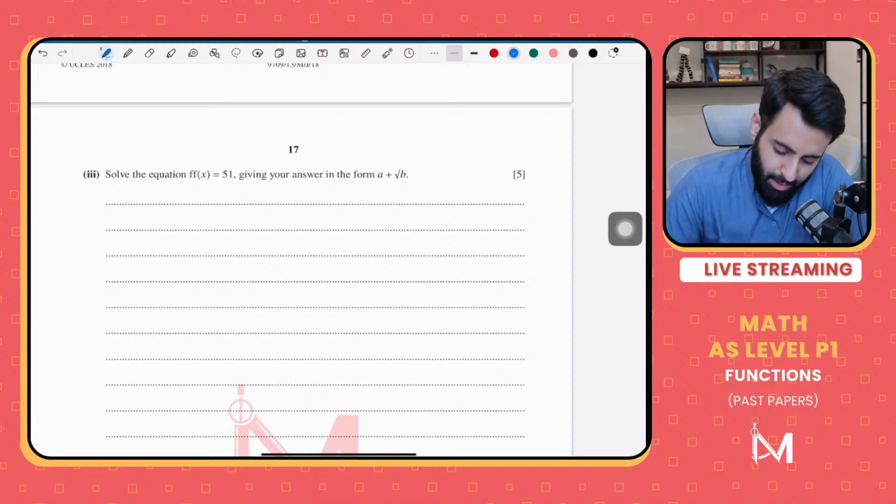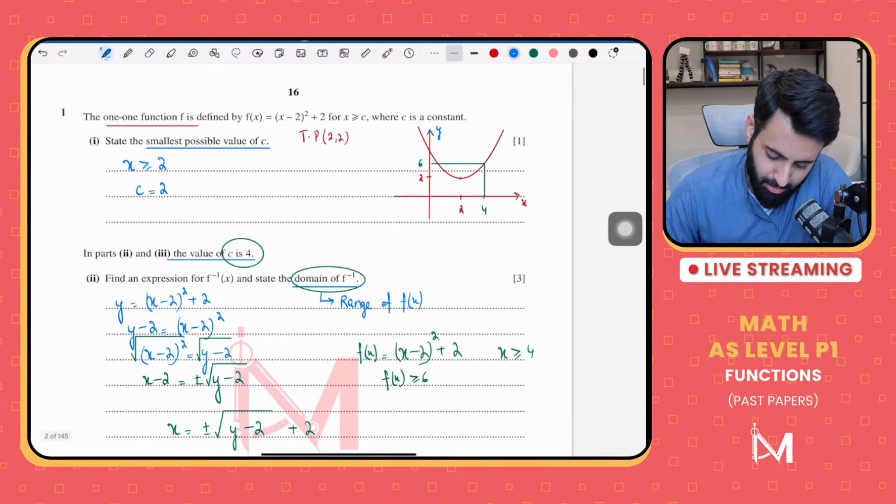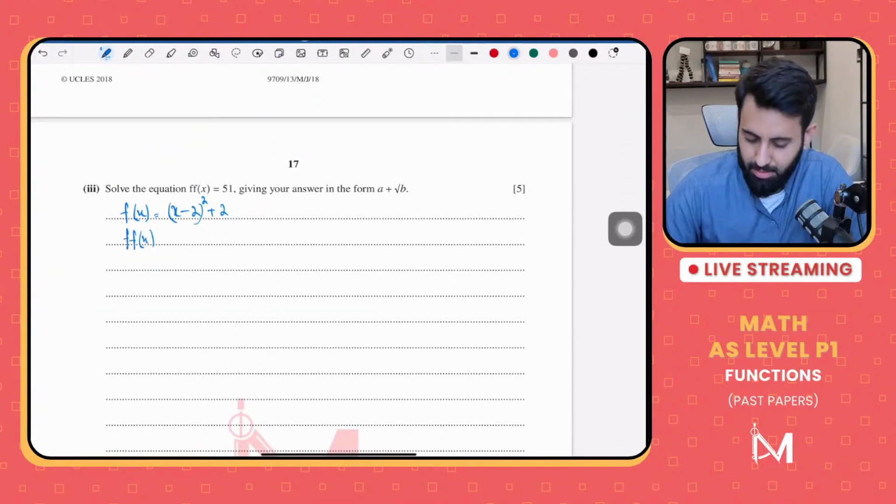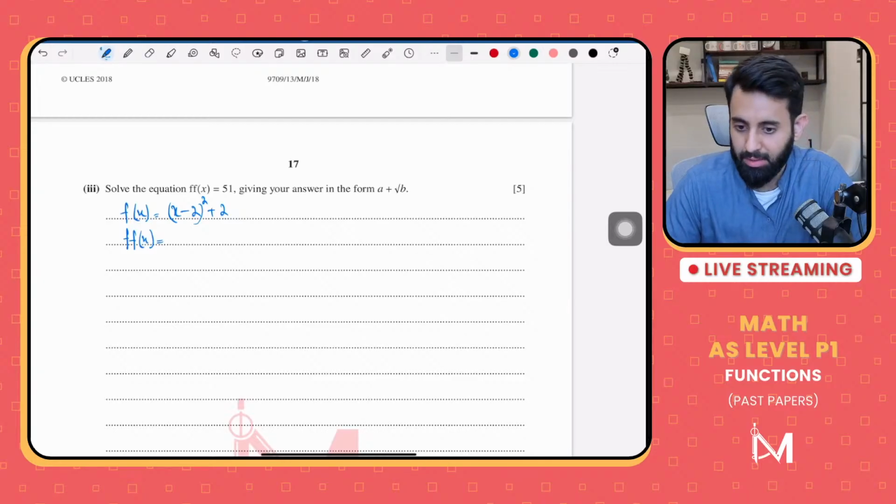So f of x. What is f of x? Let's write that down. It's x minus 2, the whole thing squared, plus 2. Let's confirm that it's x minus 2 the whole thing squared plus 2. Yep, that's correct. Now f of x basically means that you plug x into function f.